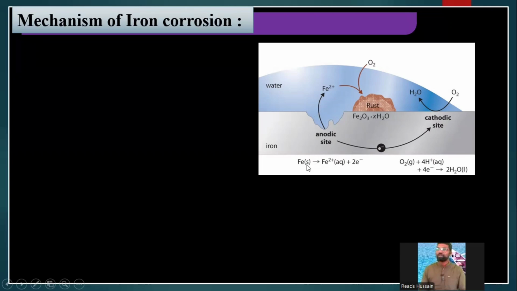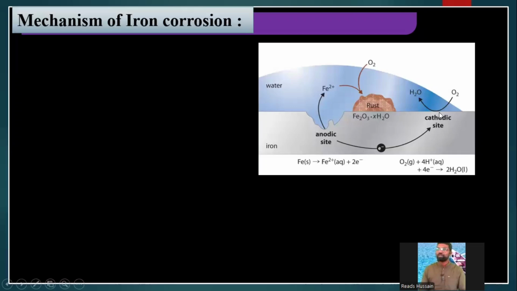Here some of the iron atoms lose electrons, become Fe plus 2. Write down these reactions. Fe loses electrons, becomes Fe plus 2. This loss of electron is called oxidation. These electrons move from this spot to another spot, to another place.